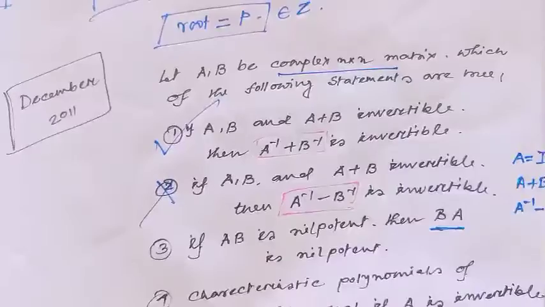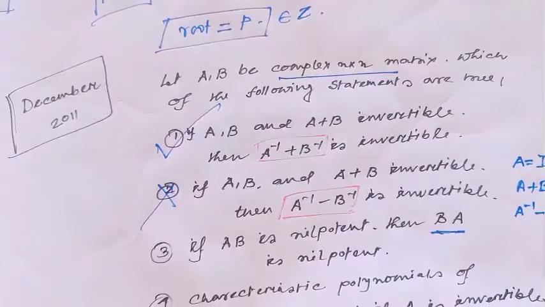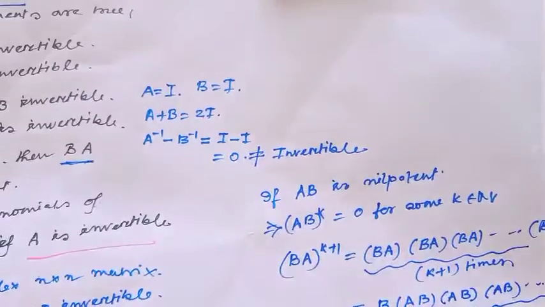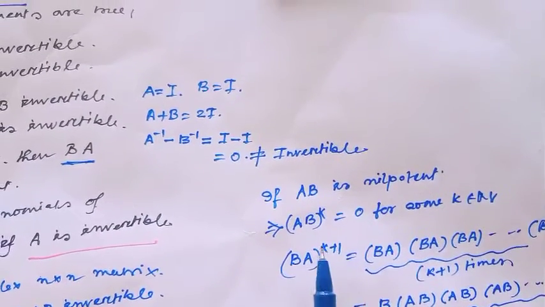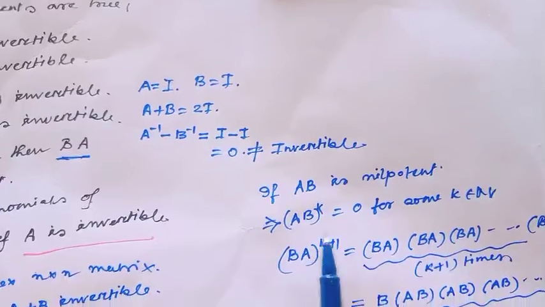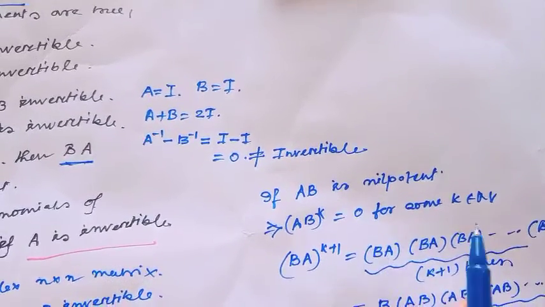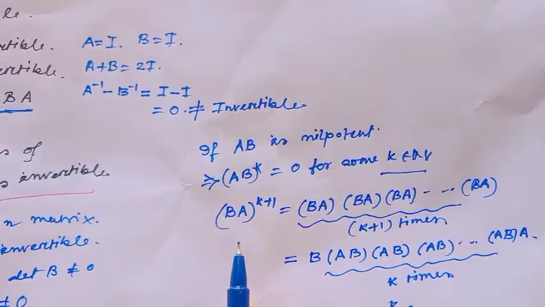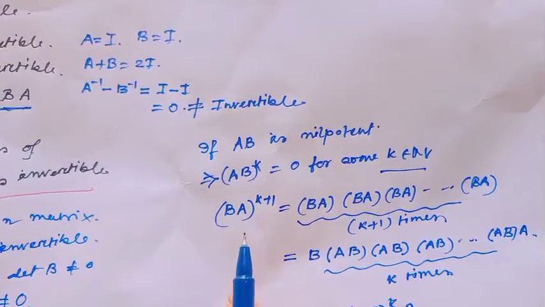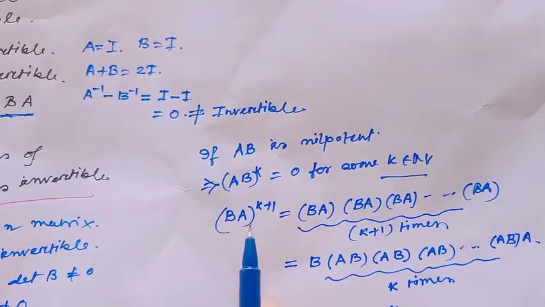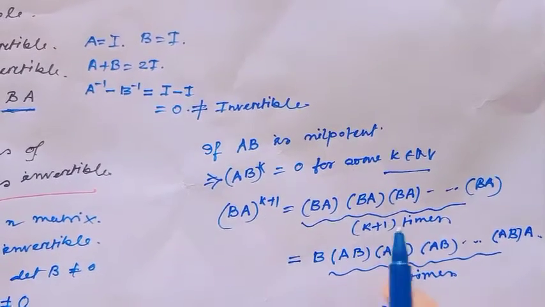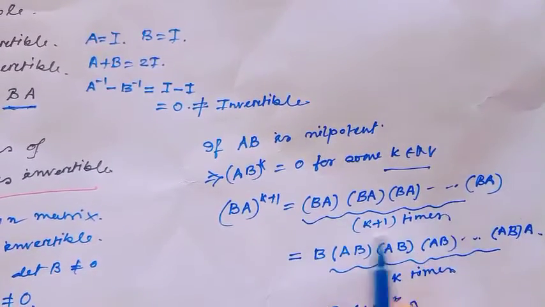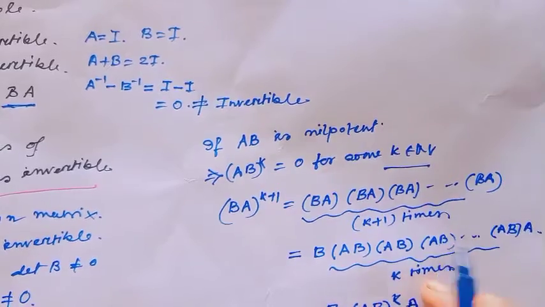Just think, it is a basic and very conceptual question. The proof is of this type. Here, given AB is a nilpotent matrix, by definition AB to the power k equals 0 for some natural number k. We have to prove BA is nilpotent. BA to the power k plus 1 means BA times BA times BA, continued k plus 1 times.